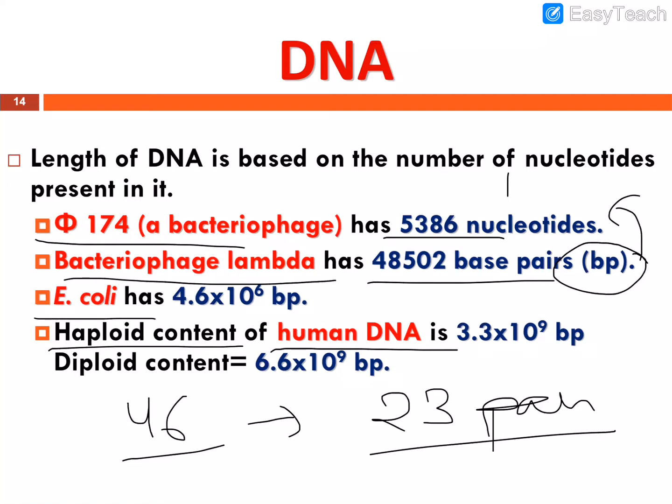So in a haploid state, the diploid is 2n condition, and for haploid we represent n.